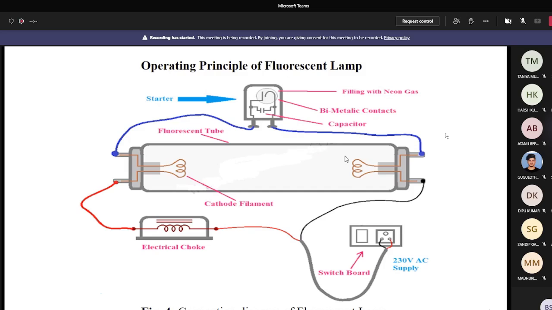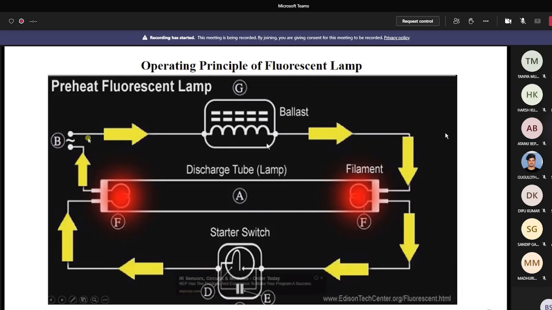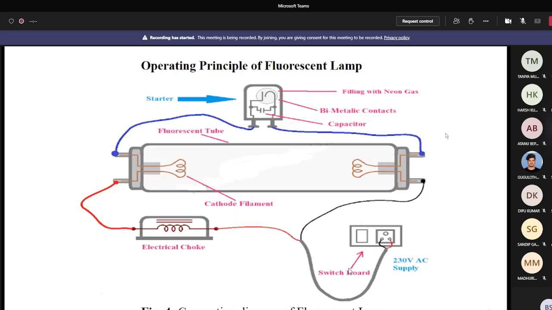Now I show you the current path at the starting condition. At the starting condition, the current is small, but the voltage across the capacitor is the supply voltage. At this voltage, the neon gas inside the starter is ionized and it makes an arc path between two bimetallic strips.